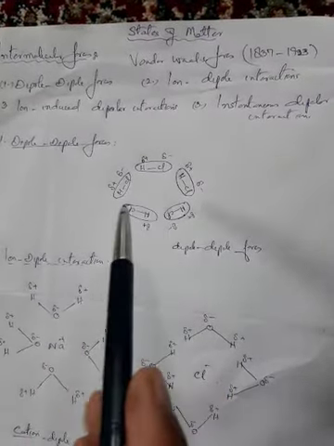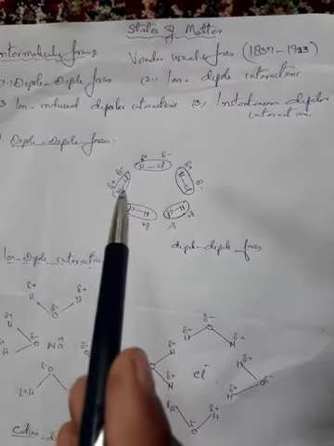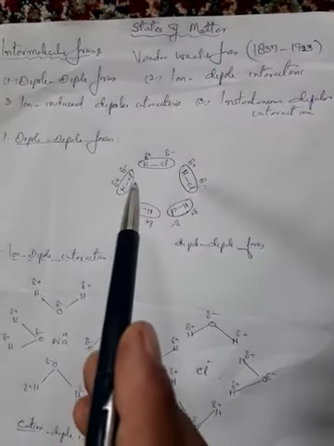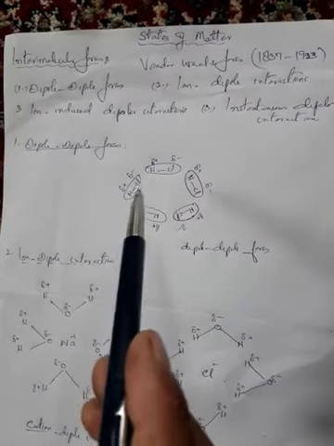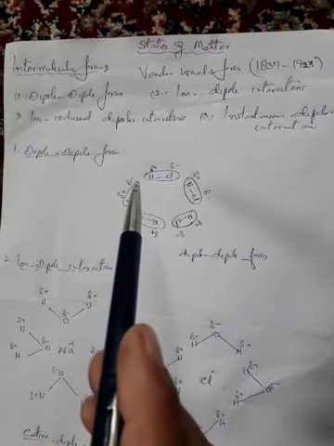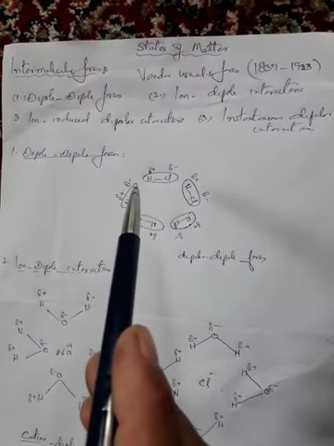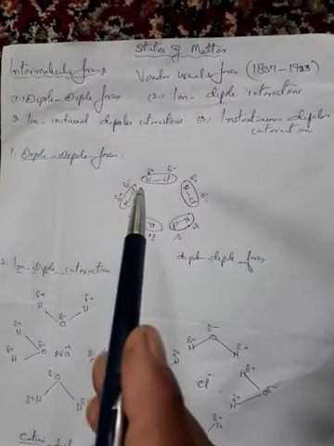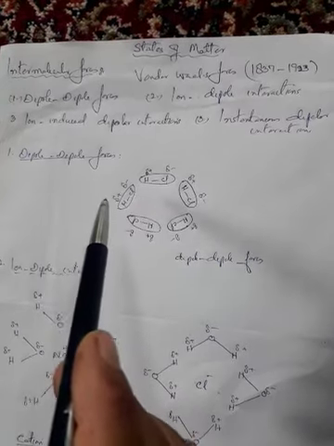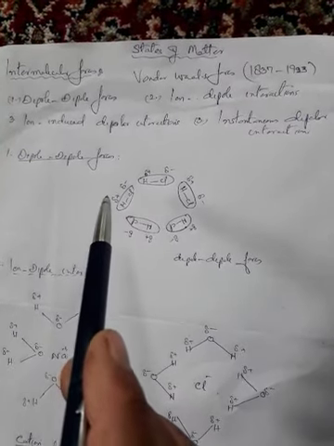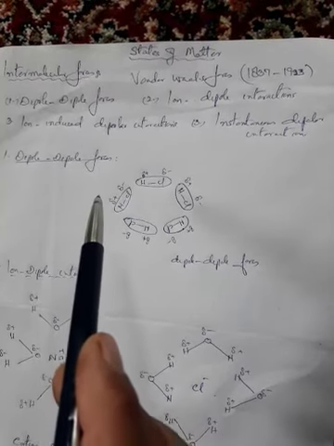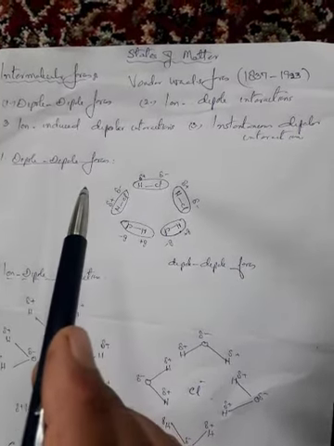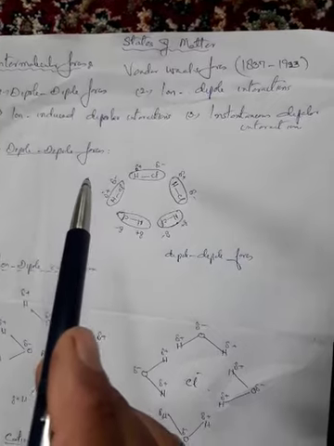Now, as far as dipole forces are concerned, these forces are present in polar covalent bonds with a permanent dipole moment. In this case, the shared pair of electrons is displaced slightly towards the more electronegative atom, which develops a slight or partial negative charge, while the other atom develops a slight or partial positive charge.